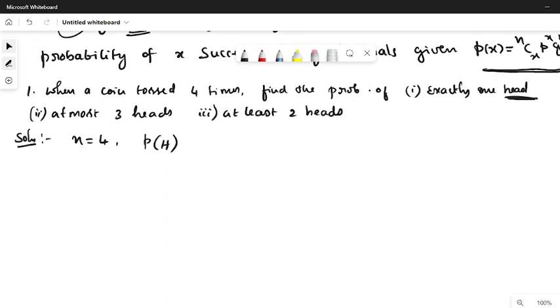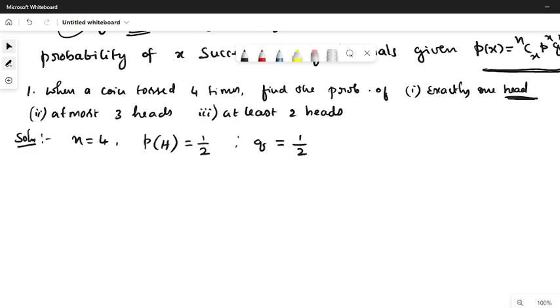If you consider any fair coin and toss it, the probability of getting head is 50%, and the probability of getting tail is also 50%. So P of H is 1 by 2. For each single trial, probability of getting head is 1 by 2. And obviously probability of not getting head, that is probability of getting tail, is q, which is also equal to 1 by 2.